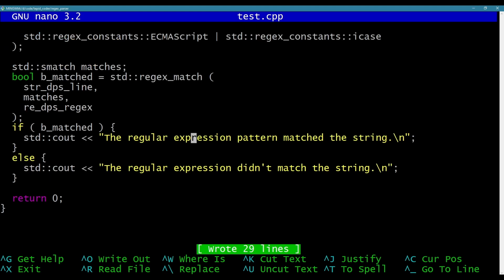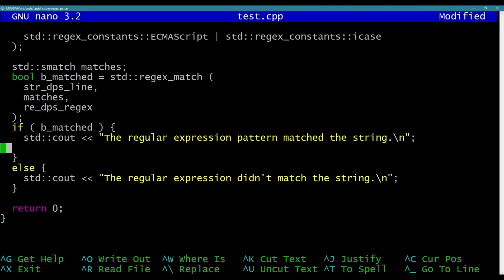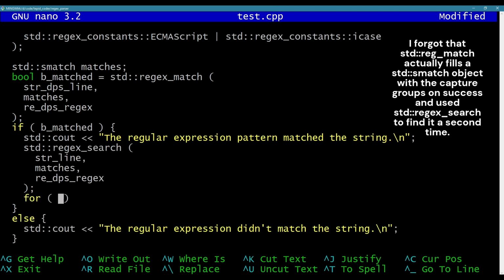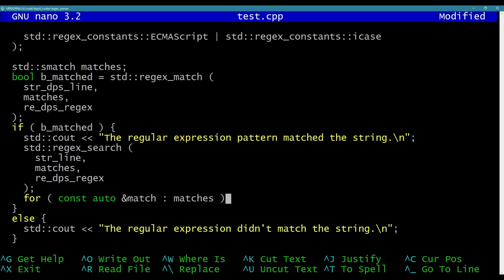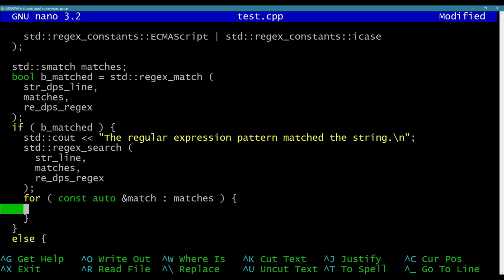Cool, so now we know what matches, we can actually do something with that line. Since it matched, for const auto reference match from matches, we're going to show all the matches. So std::cout is going to be capture group.